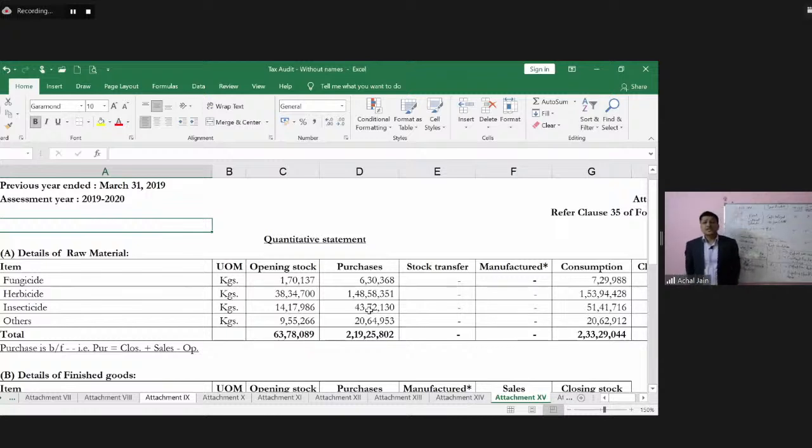As regards the purchases, as regards the sales, as regards the consumption, etc. If the tax auditor also happens to be the statutory auditor, he would have audited most of this information during the audit of inventory. And if the tax auditor happens to be a different auditor, means not the one who audited the financial statements, in such a case, tax auditor would need to perform the audit of inventory in relation to all of these items.